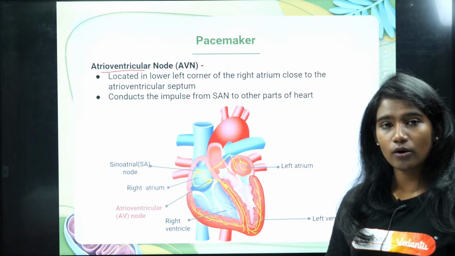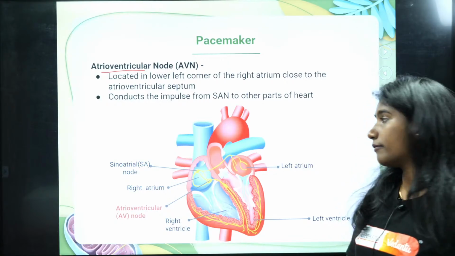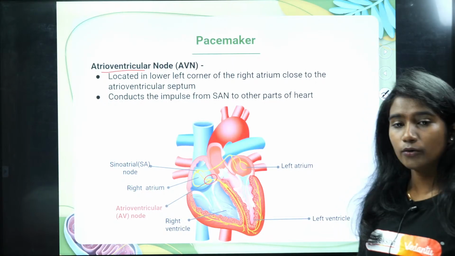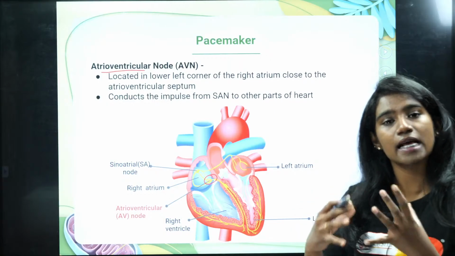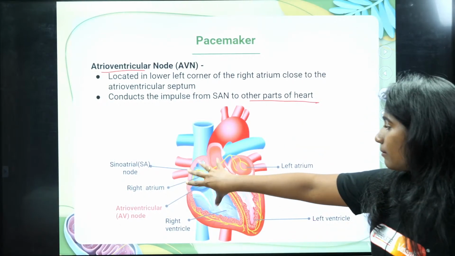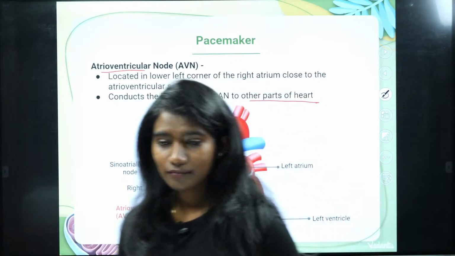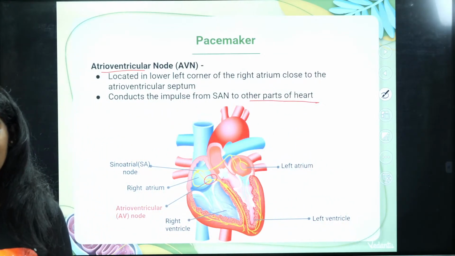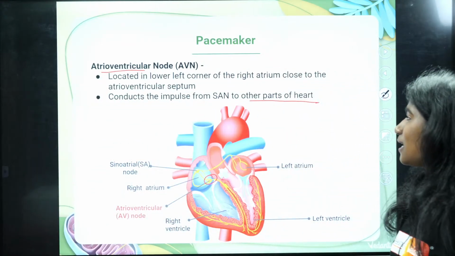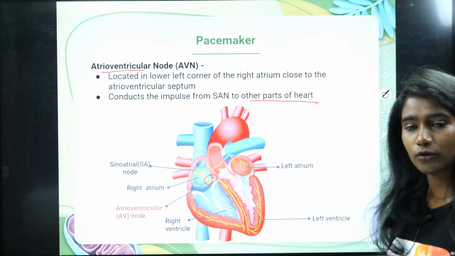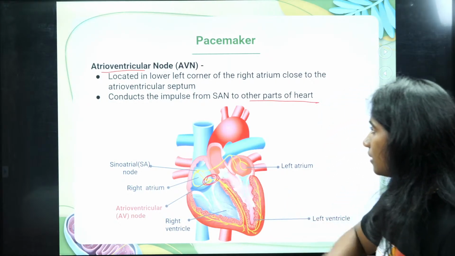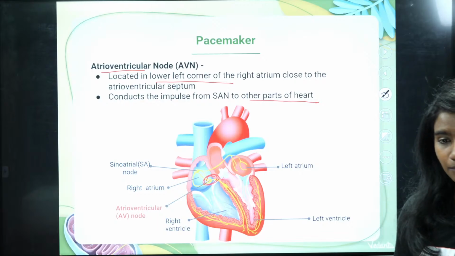The atrioventricular node is present in the lower corner of the right atrium itself. So what is it doing? It will conduct the impulse that is generated by the SA node to other parts of the heart. Now the blood will have to be pumped from the right atrium to the ventricle, right? So this conducts the impulse from the SA node to other parts of the heart. Where is it present? It is present in the lower left corner of the right atrium.